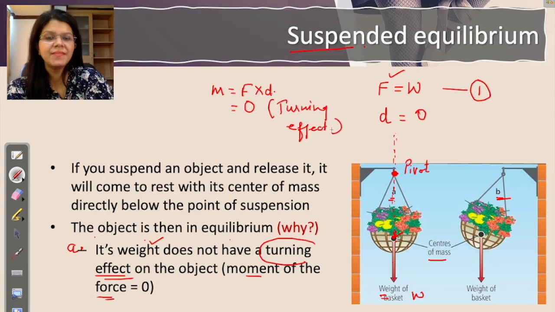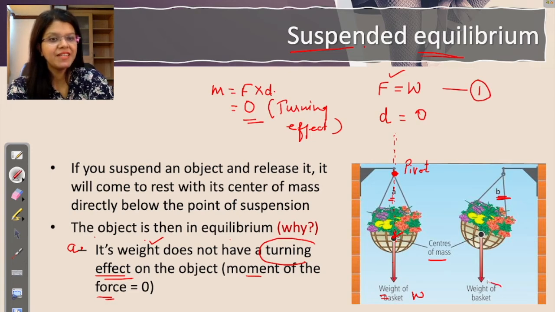So what do you say? That the turning effect is 0. Turning effect is 0 means no turning happening. No turning happening means it is in equilibrium, right? Whereas if you look at picture B, is the moment 0? Is the moment 0? Let us understand this.